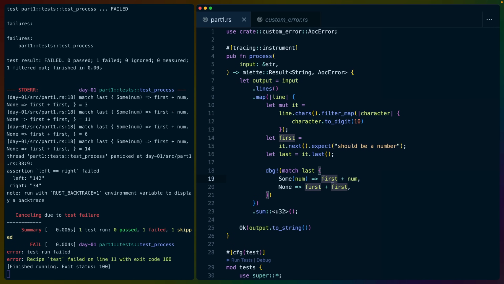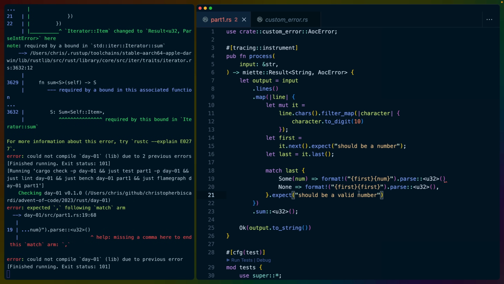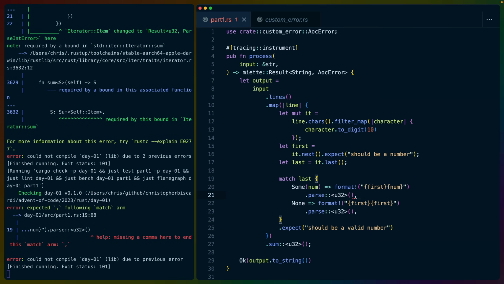I'm adding them. So we can take a real easy way out here and use format with the 2 values, which will give us a capital S String, which we then need to parse, and we'll parse this into a u32. That will give us a Result because it might fail. But we're going to do the same thing here. So format first. So let's get rid of this dbg quickly. And because this match is always going to return the same thing, right? So we've got a string here that we've created, and we're trying to parse that into a u32. So that returns us a Result. And we can say with expect that that should be a valid number. Of course, I've missed a comma over here.